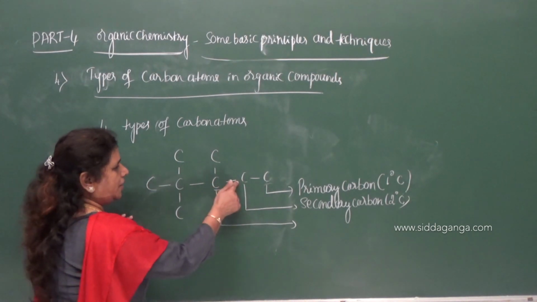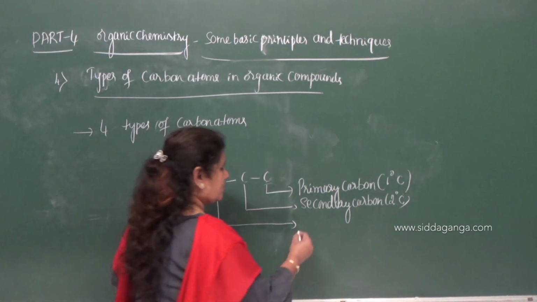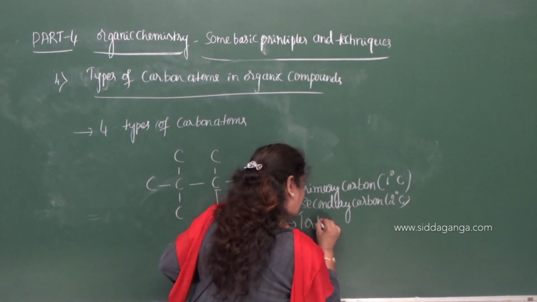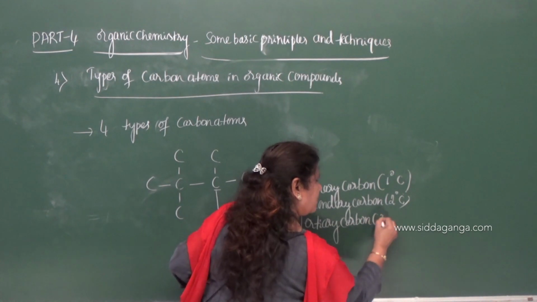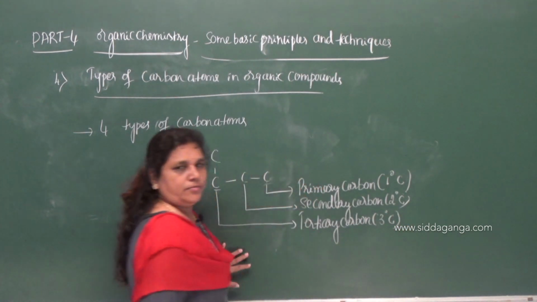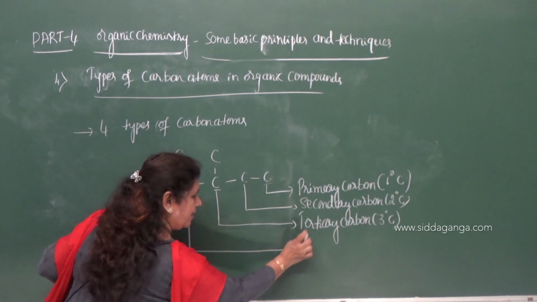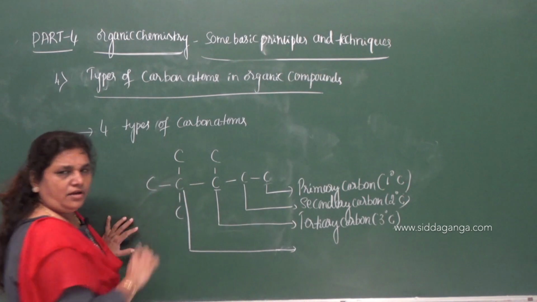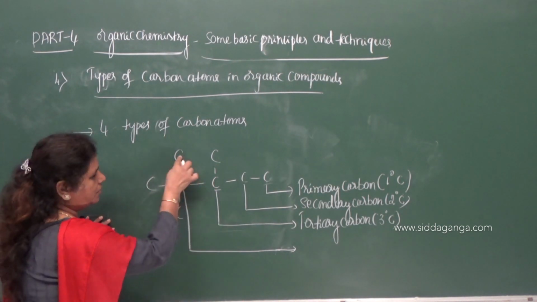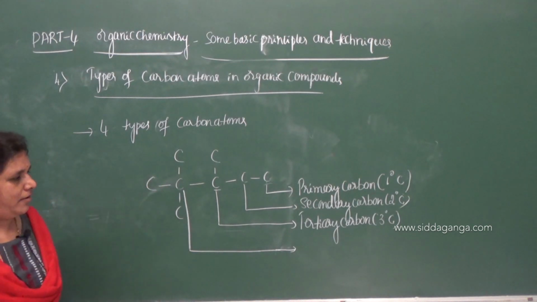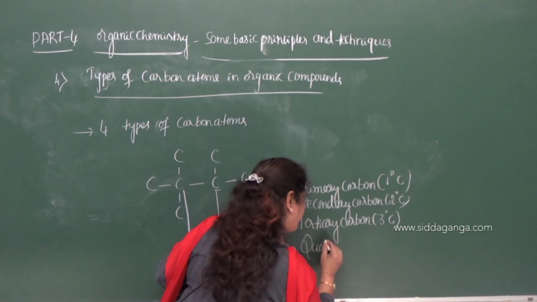If a carbon is bonded to 3 other carbon atoms, then it is called tertiary carbon, that is 3 degree carbon. And the last one, this carbon is bonded to 4 other carbon atoms: 1, 2, 3, 4. Then it is called quaternary.